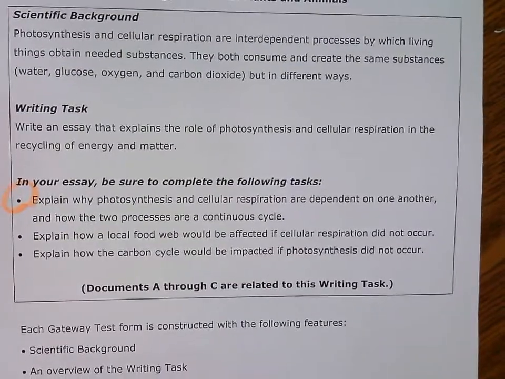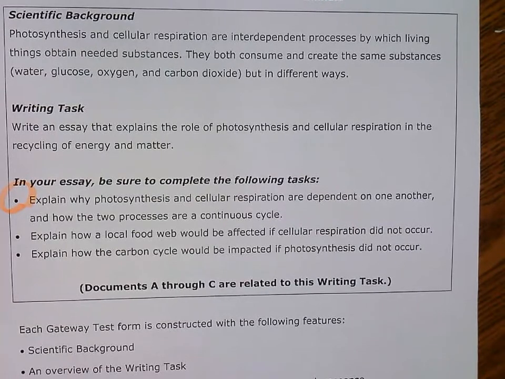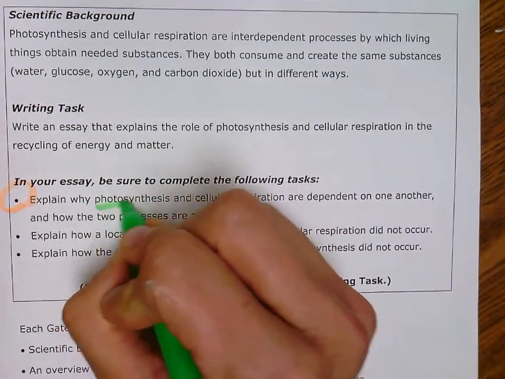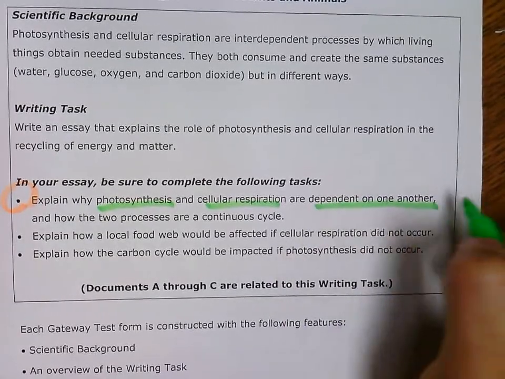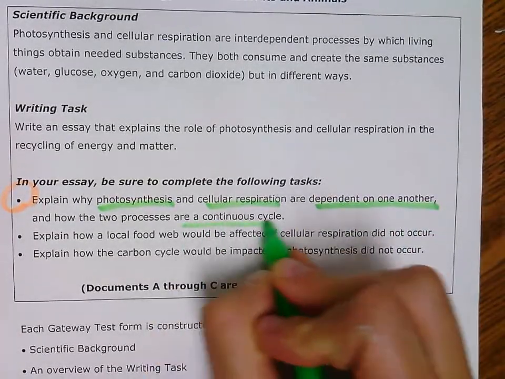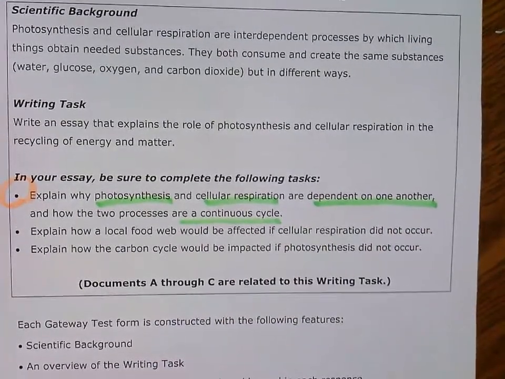On bullet 1. Explain why photosynthesis and cellular respiration are dependent on one another and how the 2 processes are a continuous cycle. Okay, so I'm going to underline photosynthesis, cellular respiration, how they depend on one another, and how they're a continuous cycle. Okay, so all that stuff, right?